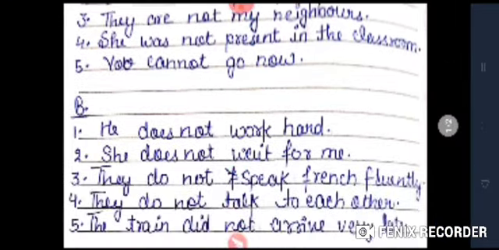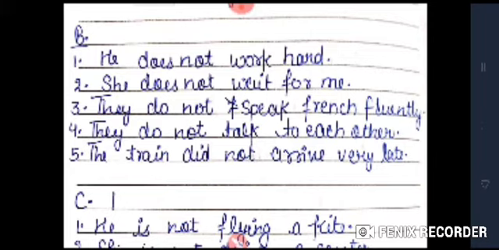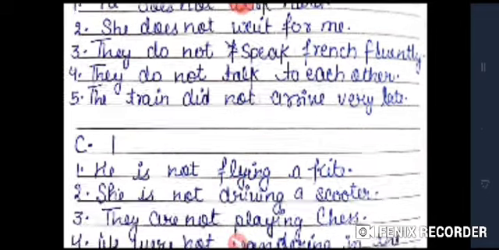Now B part, he does not work hard. She does not wait for me. Third, they do not speak French fluently. Fourth, they do not talk to each other. Fifth, the train did not arrive very late.